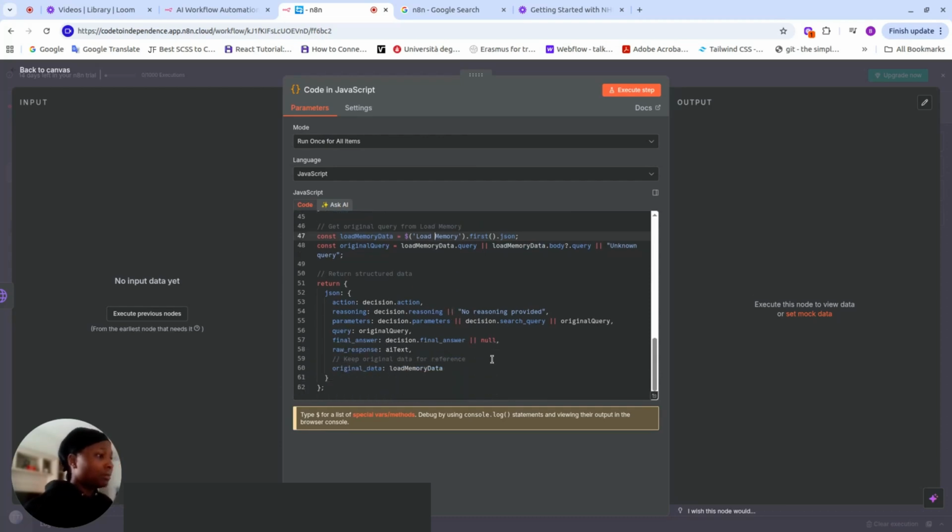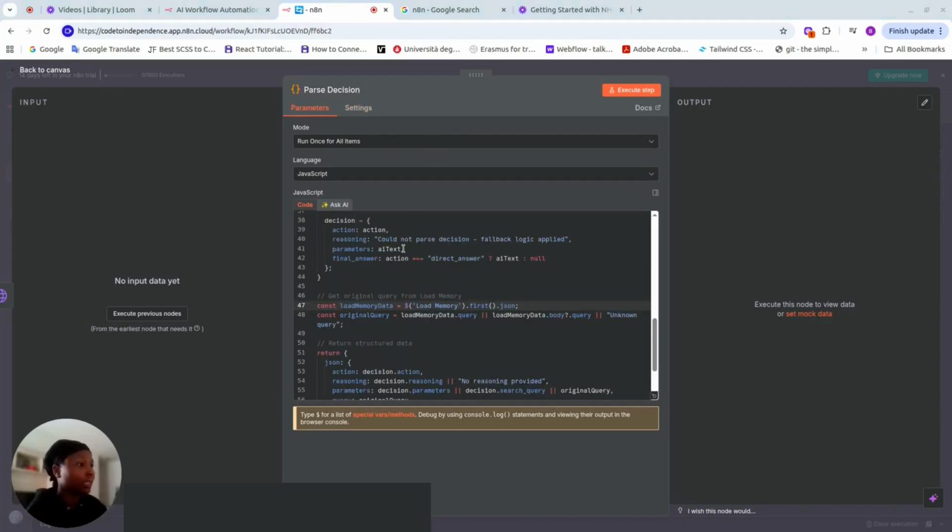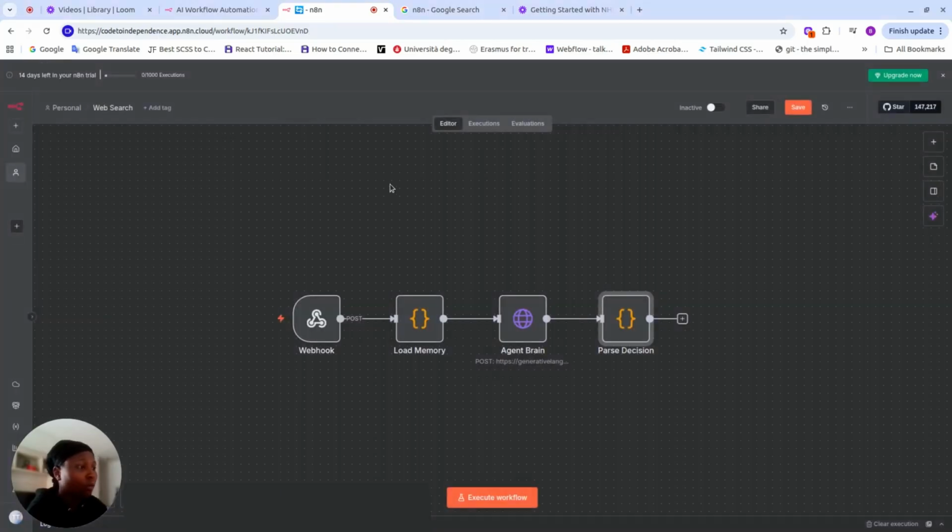Now, we load our memory. We call the load memory, that's our previous node. We're looking for this load memory, and then we pass our original query, and so on. So all this is happening to make a decision. Simply put, after Gemini receives whatever it receives, in order to decide whether I want to do a calculator action, a direct answer action, or I just want to go to Google and search for an answer myself. Instead of coding JavaScript, we're just going to call this the parser, because this is where we're going to be making our decisions.